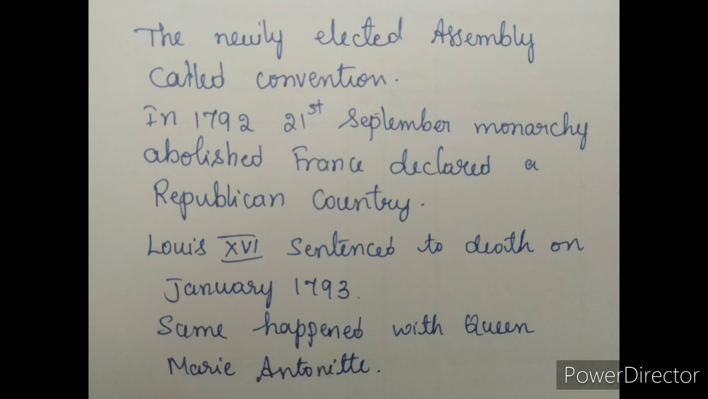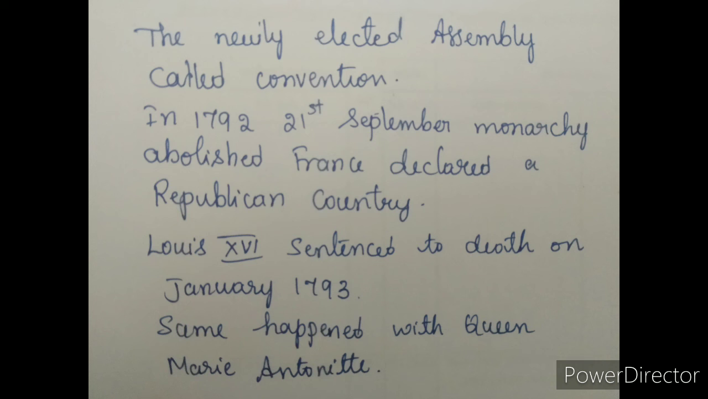Jacobins, along with the Parisians, stormed the palace of Tuileries and held the king as hostage for many hours. Later, the assembly voted to imprison the royal family. So the assembly voted for the imprisonment and elections were held. Then onwards, all men of 21 years and above, despite wealth, got the right to vote. That means men of 21 years and above are eligible to vote.